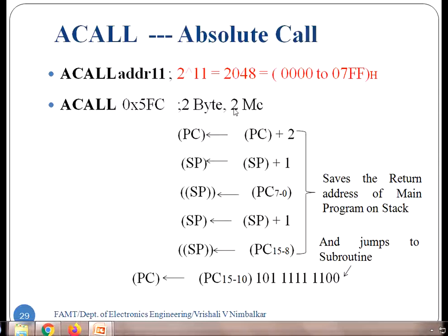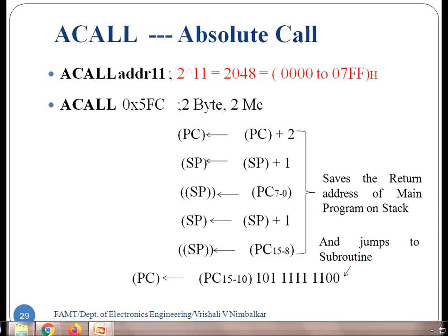It is a 2-byte, 2-machine-cycle instruction. Now you will ask, this is 5FC, an 11-bit number. How come the instruction is of 2 bytes? If you remember, when we saw absolute jump, AJMP, we also write an 11-bit address.